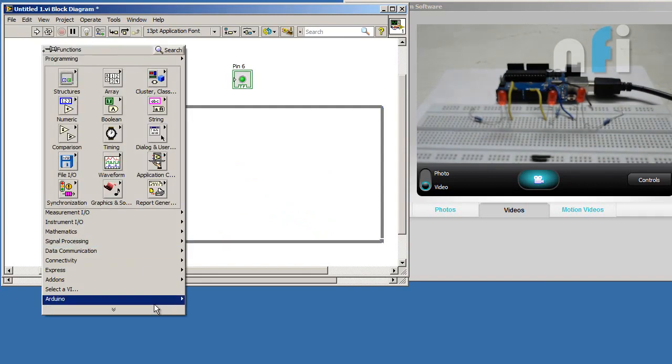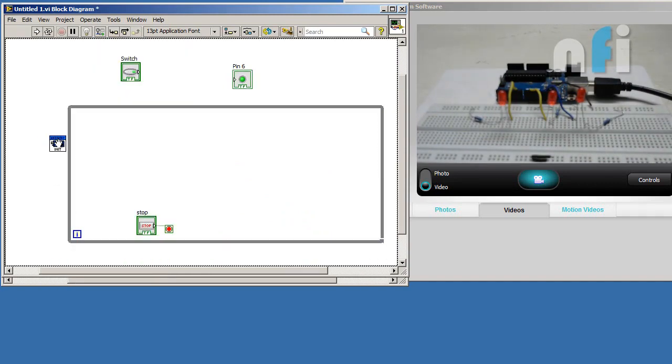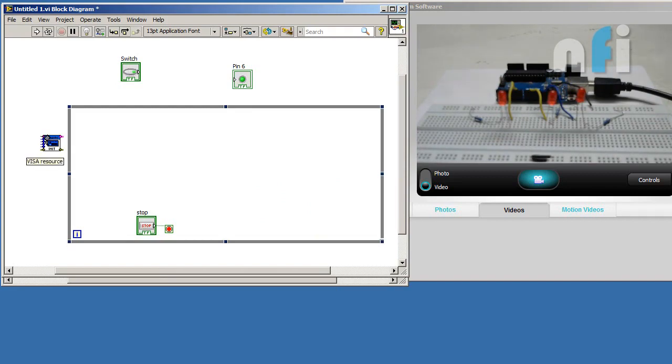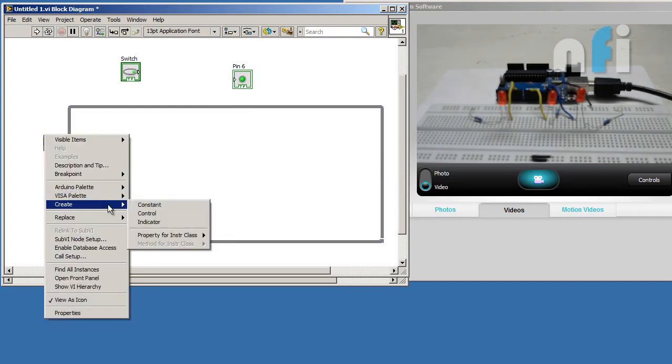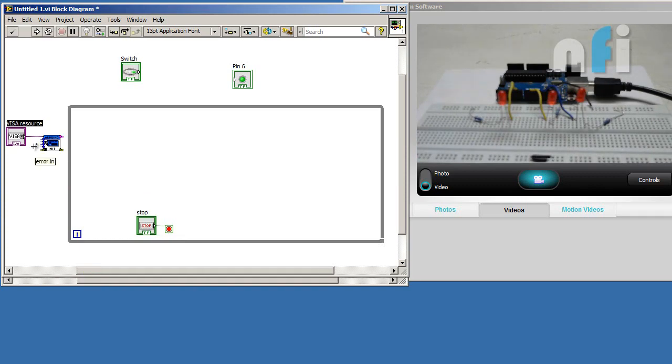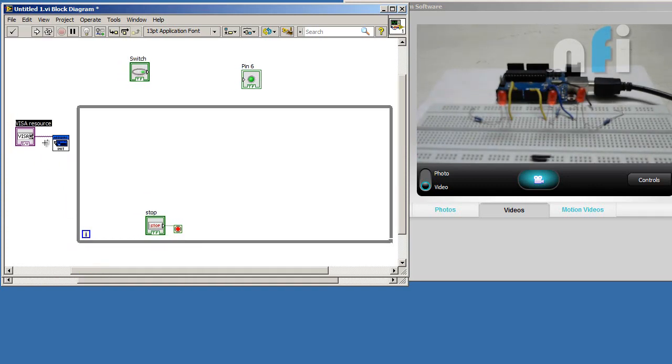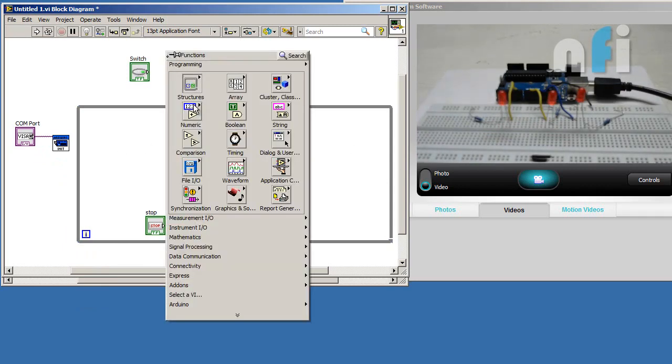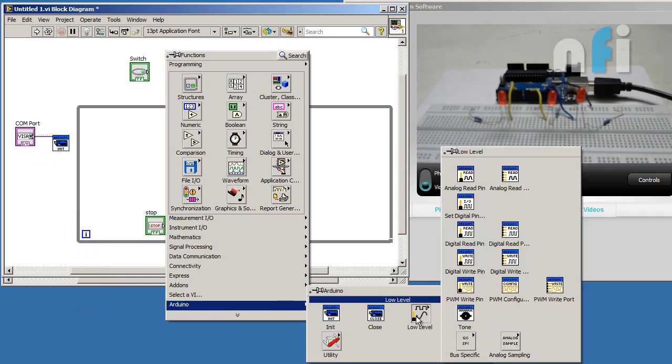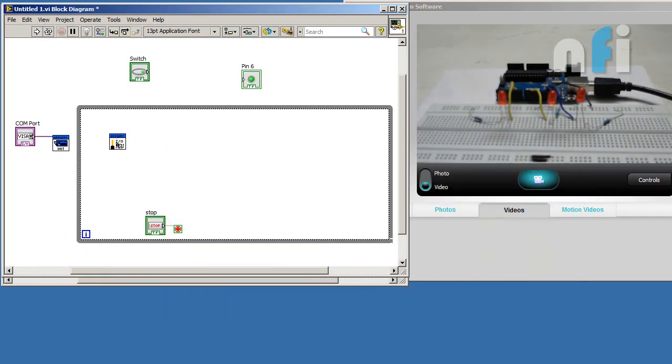Now just right click on it, go to your Arduino and start your Arduino initialization. First of all, select your COM port by clicking on VISA resource. Name the COM port. Now you need to define your LED. Right click on it, go to low level and set digital input output pin. Connect your Arduino resource and error out.